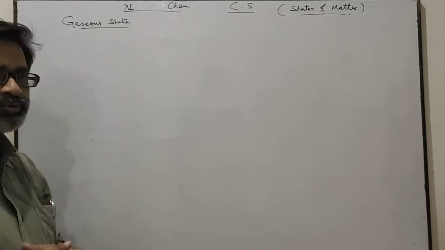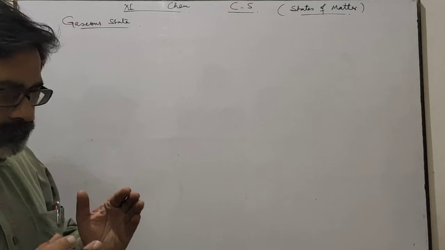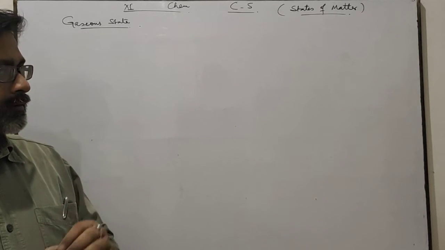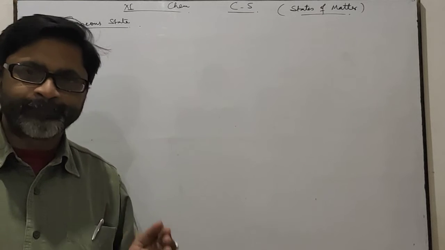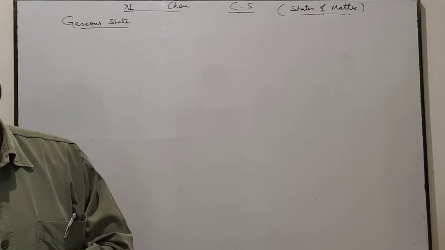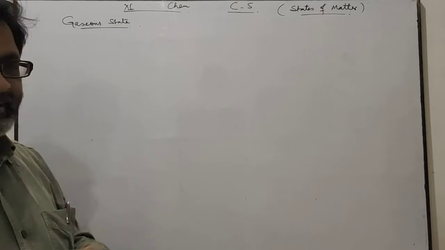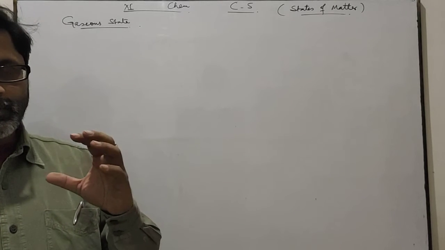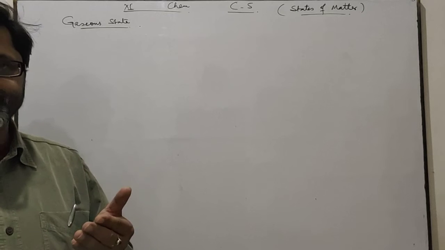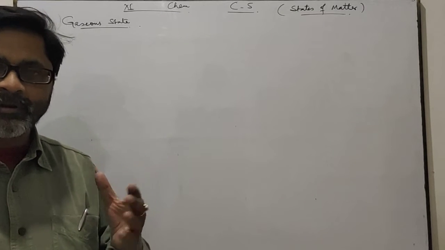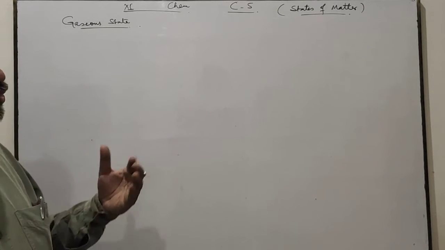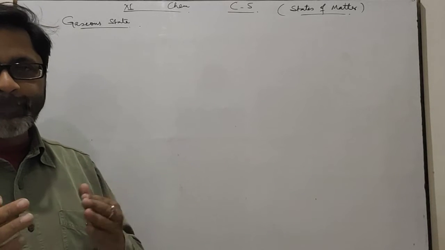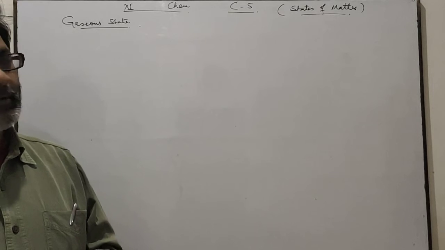What is gas? You know, that state of matter which has neither fixed volume nor fixed shape is called gas. Gases have a large number of intermolecular spaces, so the particles move apart from one another.